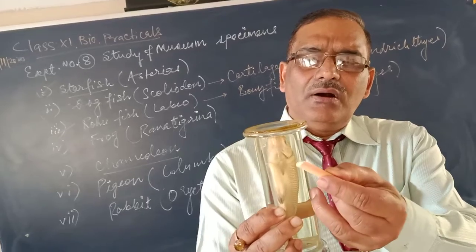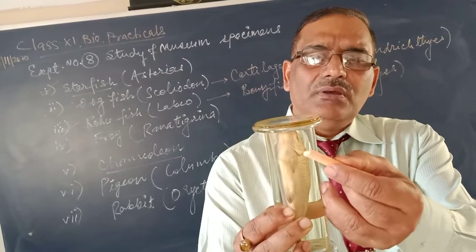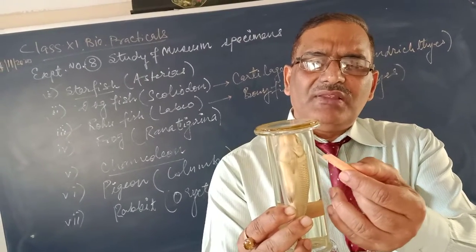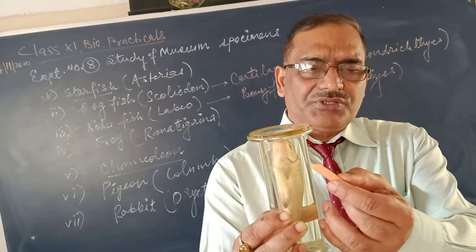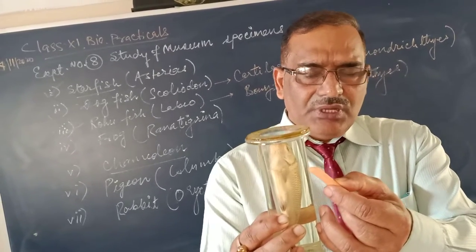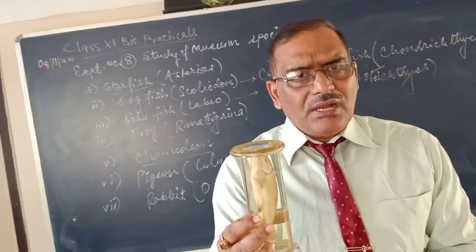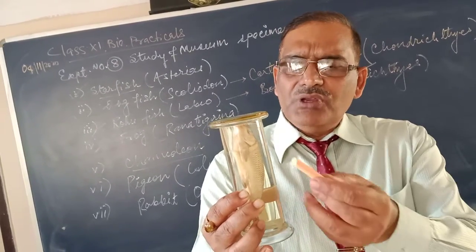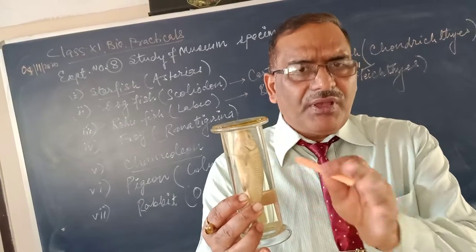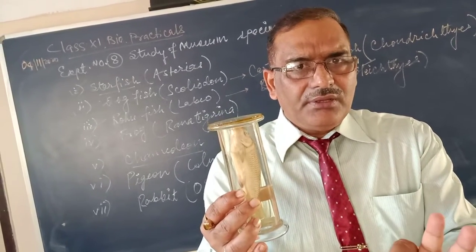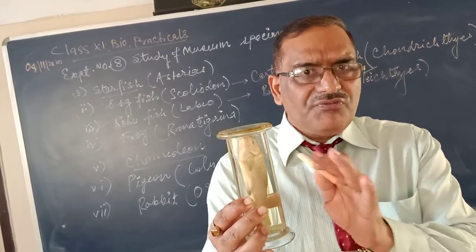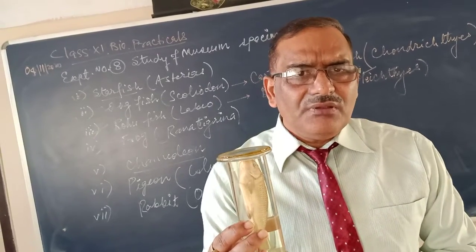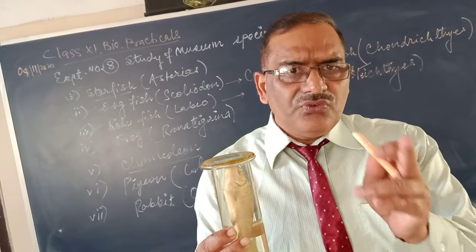Now what is one important external difference between cartilaginous fish and bony fish? This one is gill cover. Gill cover or operculum is present in the bony fish. It is absent in cartilaginous fish. Next, there is a difference in the number of gills. In bony fishes, the number of gills is fixed: 4 pairs of gills only. In cartilaginous fishes, gills are 5 to 7 pairs.